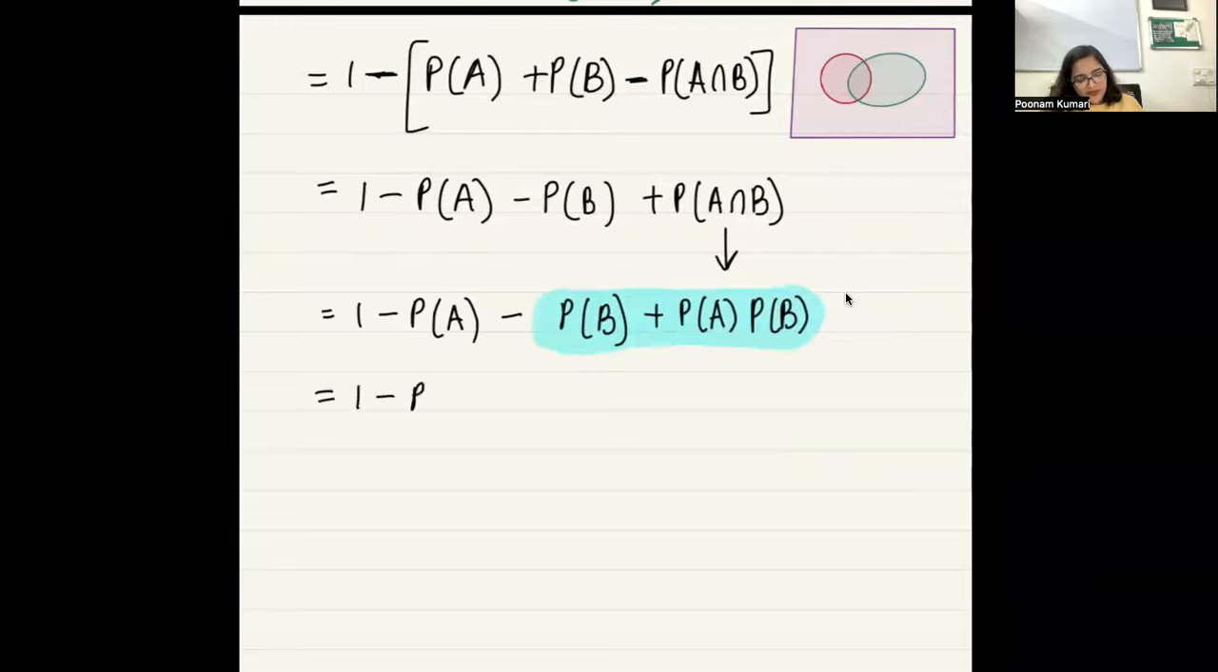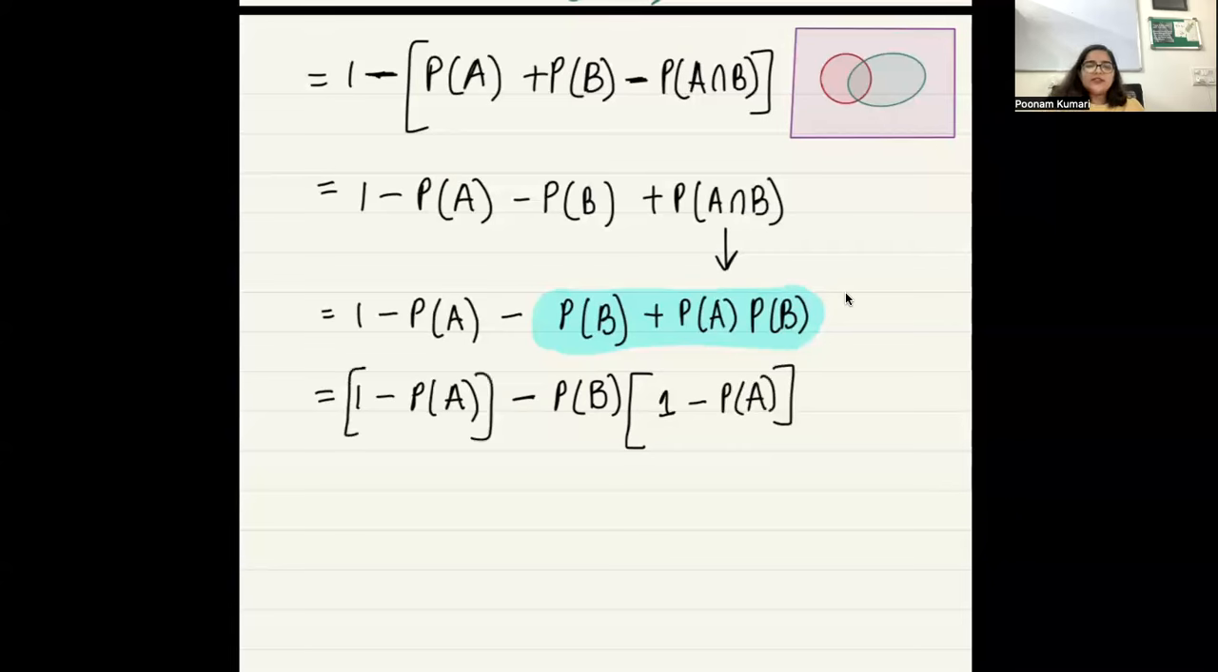Yes. 1 minus probability of A. Let me take PB common. So if I take PB common, what do I get? 1 minus probability of A, right? And here also I have the same thing, right? Yes or no? Can I take the entire thing common now? 1 minus probability of A, I take this entire thing common. What am I left with? 1 minus probability of B, right? Can I do that? Yes.